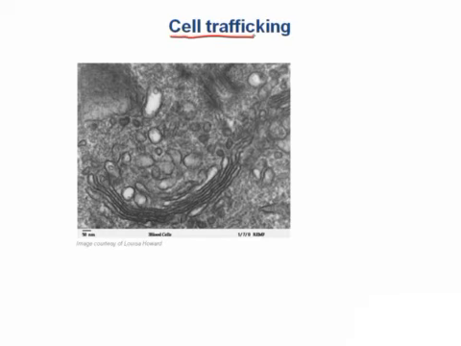Now let's go over cell trafficking, or how proteins are sent to one place or another in the cell. The main character here is the Golgi apparatus, which is kind of like the specialized endoplasmic reticulum, which has some modifications for packaging molecules before they're exported to their final destination. This is a scanning electron micrograph of a Golgi apparatus. Honestly, you'll probably never need to be able to recognize this on your exam, but just in case, you can see here that the Golgi is pretty easy to recognize. It basically looks like a cross-section through a stack of pancakes, and sometimes you can see these vesicles coming off of it.